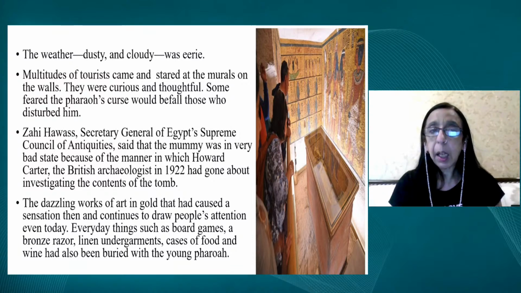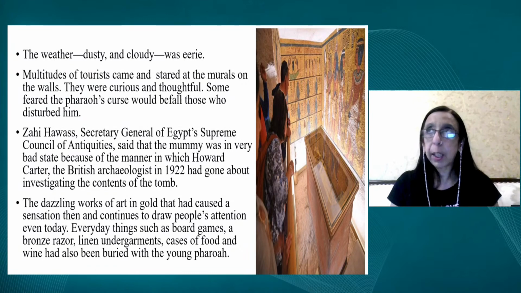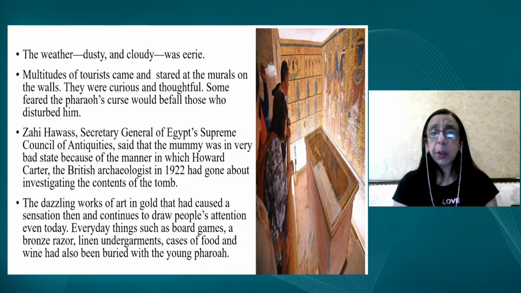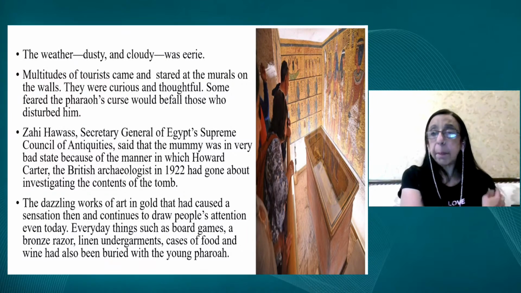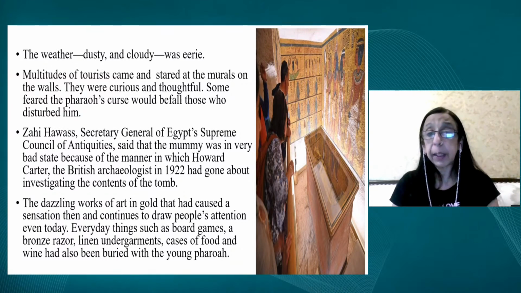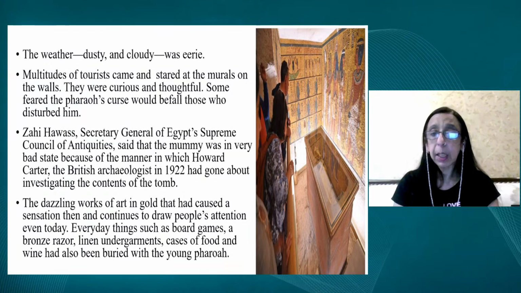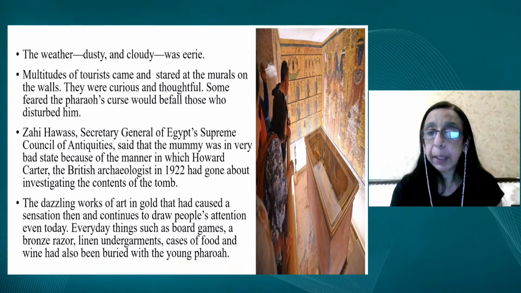Because Howard Carter, the archaeologist who was then excavating tombs nearby, had discovered King Tut by chance. And then he had gone inside to investigate the contents of the tomb. And it was the dazzling work of art and gold that had caught the attention. It's one of the richest tombs that one could find. And there were beautiful board games, there was food, there was linen, undergarments, and the linen over there, I believe, is preserved even today after thousands of years. And all that wine, everything had been buried with the pharaoh. So people were fascinated.